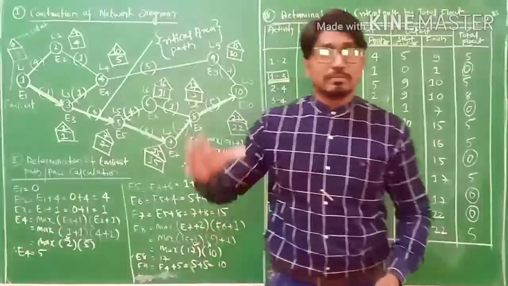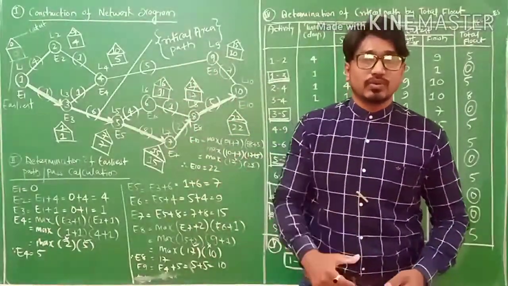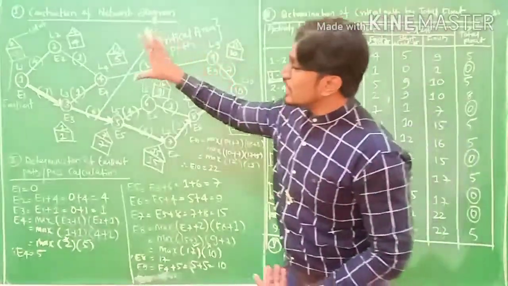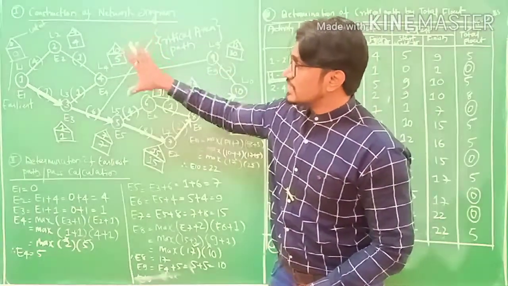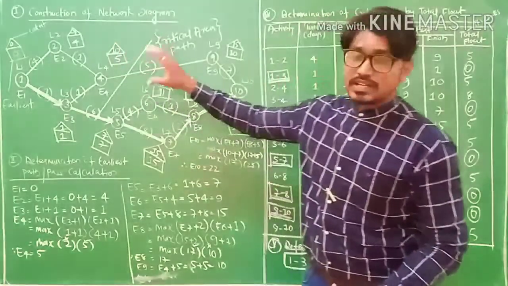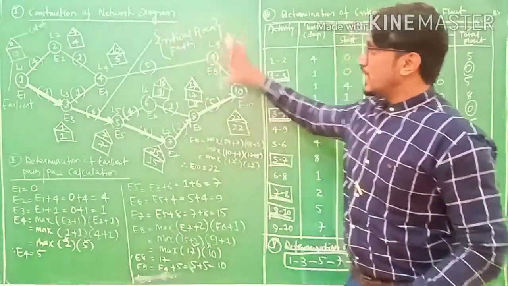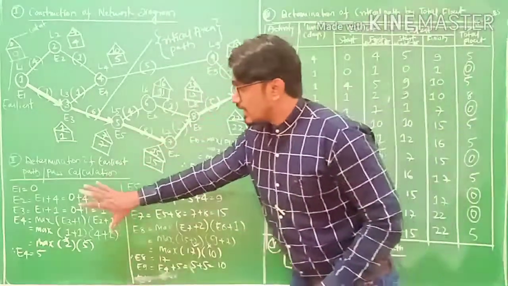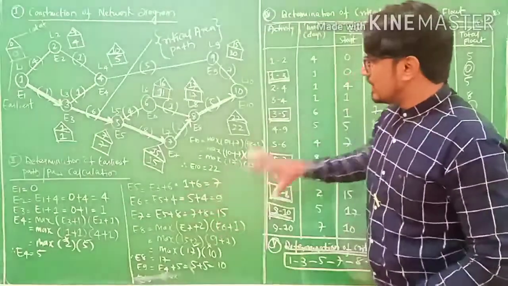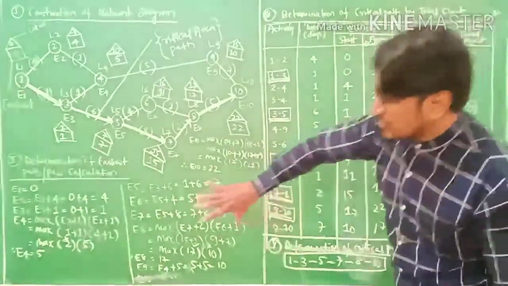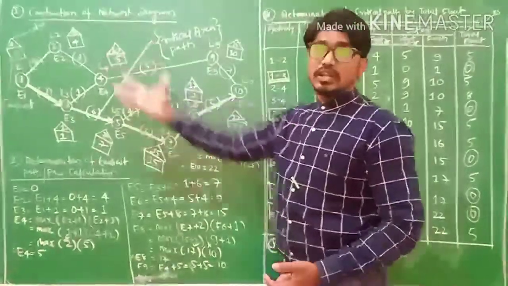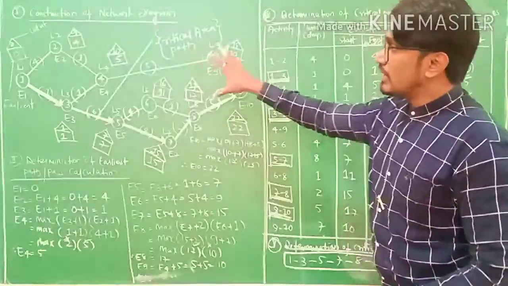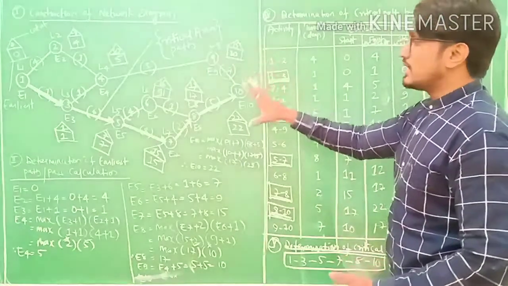So please follow the process of solution of this particular question. First you construct the network diagram, then you put earliest and latest indications, square for earliest and triangle for latest. Likewise you assign your design and you calculate the earliest path calculation, then the latest path calculation. Once you calculate the earliest path, allocate the values, and for the latest, again allocate the values in the symbols, whatever diagram you have considered for those things.